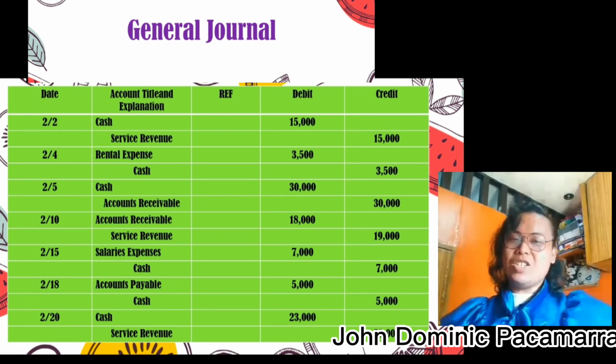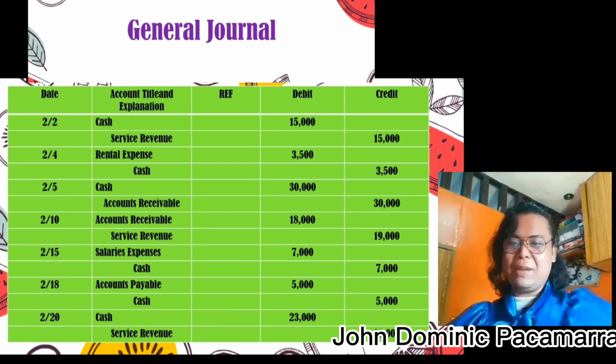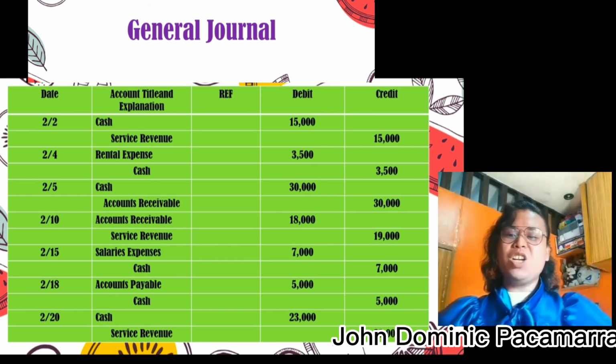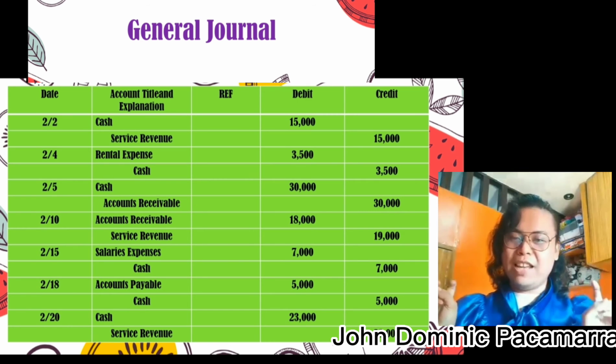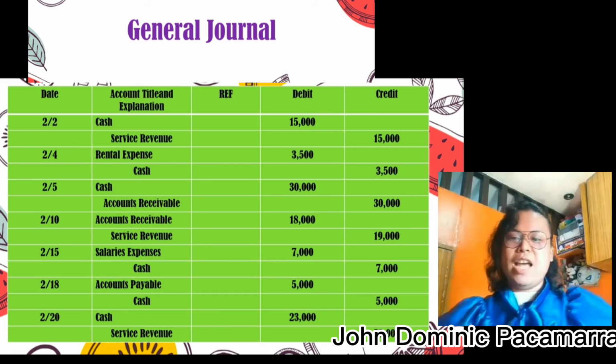Now let's discuss the General Journal. Ang transaction sa naunang table, itatransfer naman natin siya into General Journal. What is General Journal, by the way? General Journal is a book of accounts where business transactions are initially recorded. This is where we record the transaction by entering the accounts to be debited and the accounts to be credited.